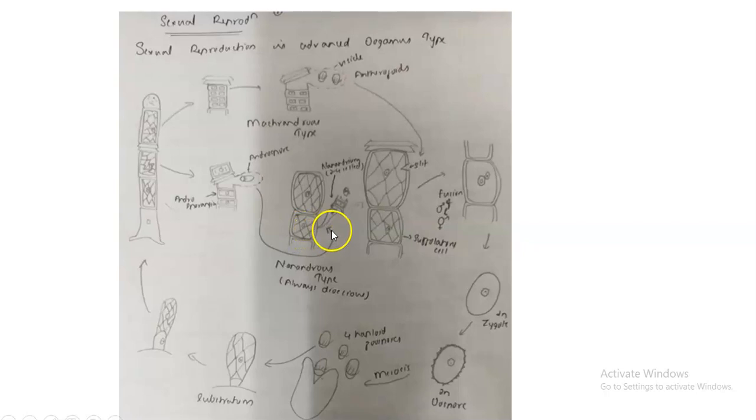Now what will happen after attachment of this androspore? A small dwarf male filament will be developed by the germination of this androspore. After attachment, it divides into two.